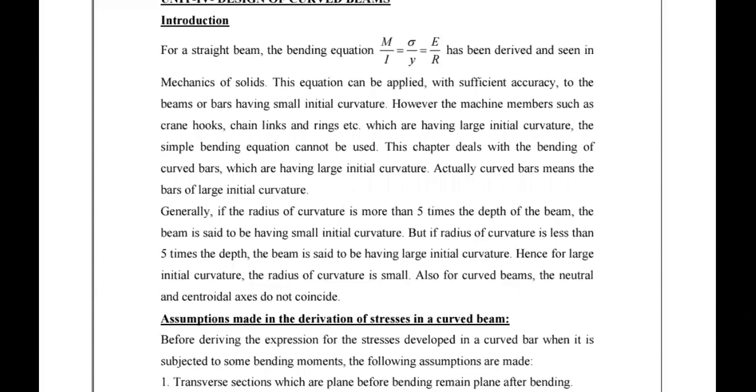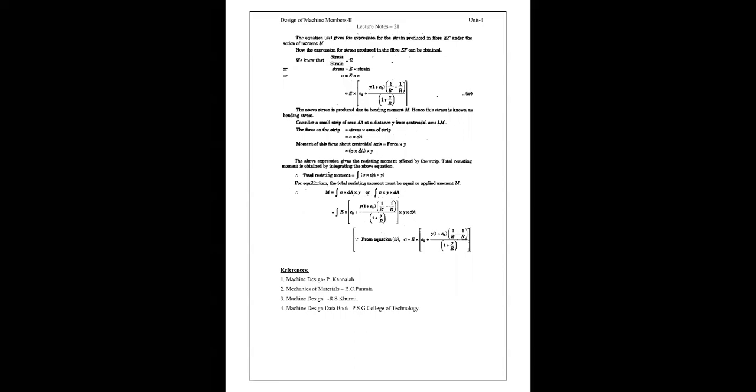While you are designing crane hooks or chain links or any other devices which have a large amount of curvature, they experience a direct stress in addition to the bending stress. So we have to consider the direct stress also, right? I am supposed to show the equation of the crane hook, so that it is easy for you to understand.